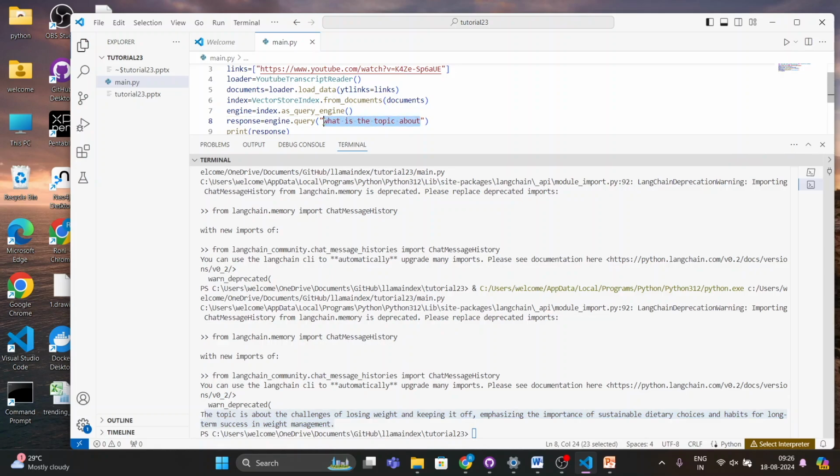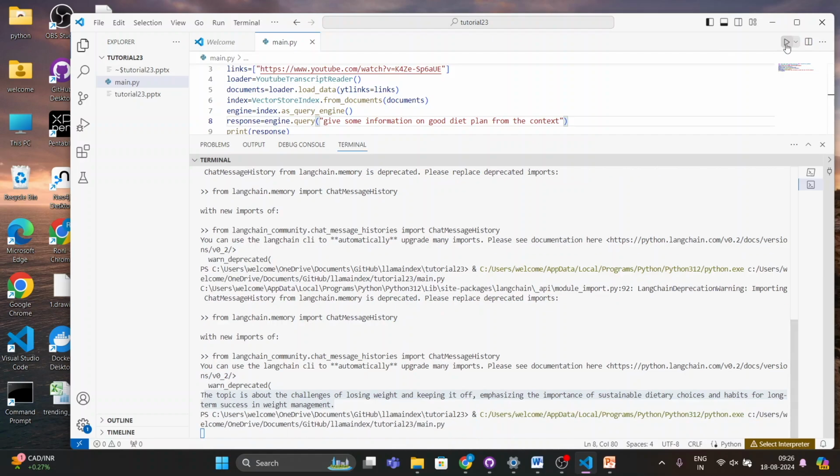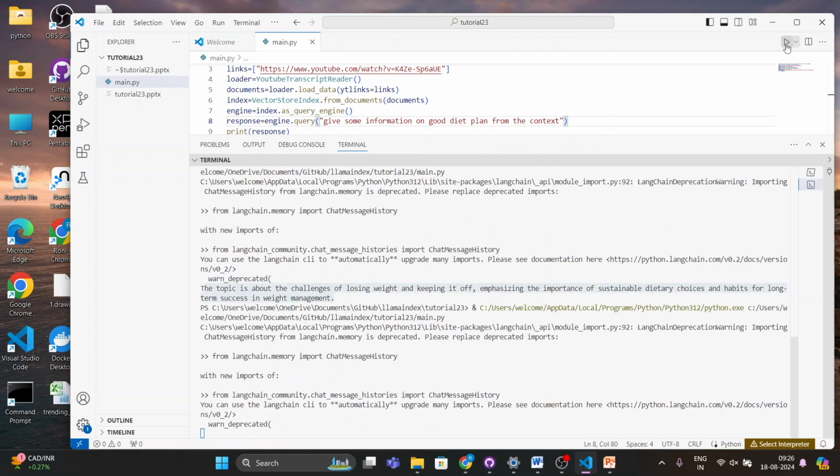Okay, give some information on a good diet plan from the context. Let's see whether I'm able to get something or not. Right, it is doing something, obviously.